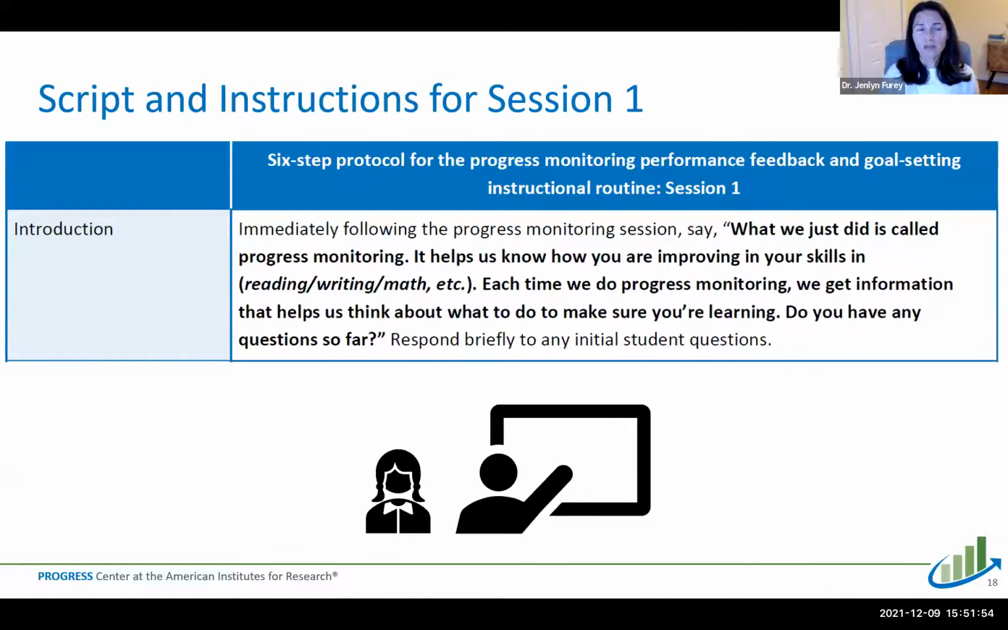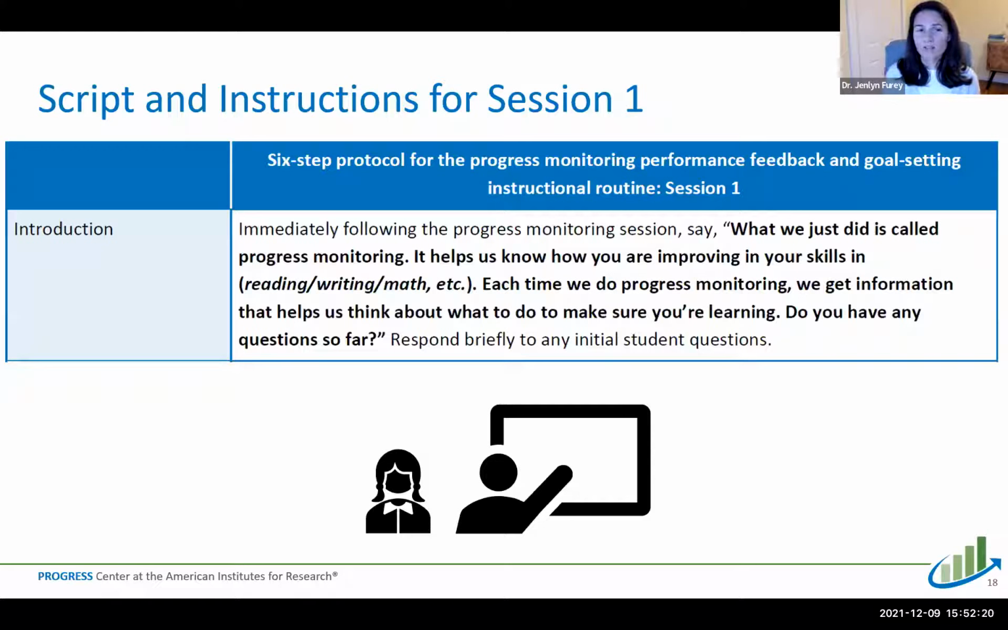So for your introduction, you're going to say to the student, after you've completed the progress monitoring, what we just did is called progress monitoring. It helps us to know if you're improving in your skills in reading or writing or math. Each time we do progress monitoring, we get information that helps us to think about what to do to make sure you're learning. Do you have any questions so far?